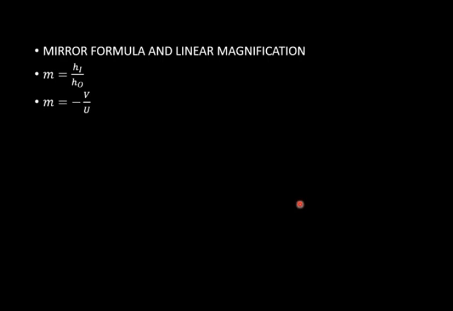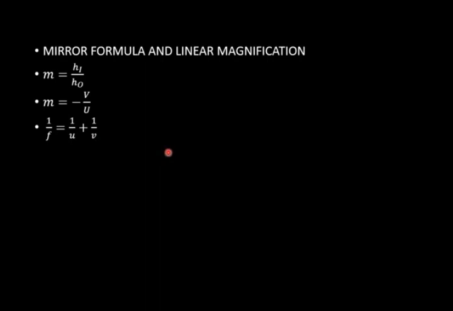Again, linear magnification is the ratio of height of image to height of object, or the ratio of distance of image to distance of object with a negative sign. And the mirror formula: 1/f = 1/u + 1/v. Here f is focal length, u is distance of object, and v is distance of image.